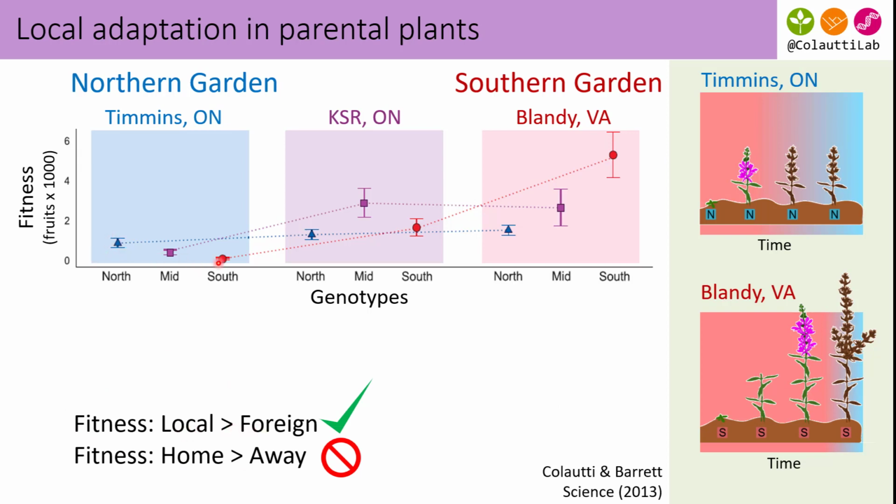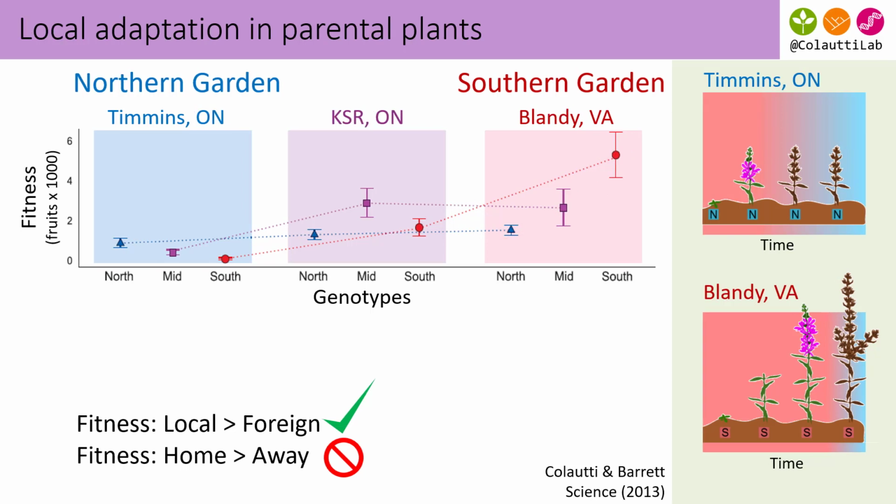So here's the northern garden, fitness in the northern garden. You can see the northern genotypes do better than the southern. And in the southern garden, the southern genotype does better. But the home versus away criterion is not supported. In fact, the northern genotype does equally well or even better as you move it south. The reason why we get local adaptation is it's the southern genotype that gets hammered when we move it north.